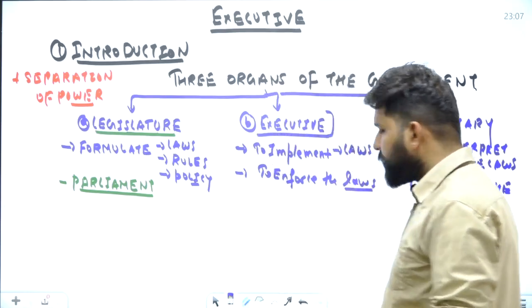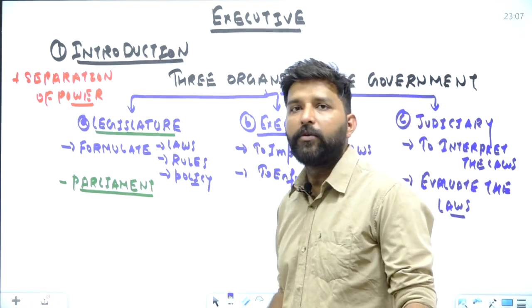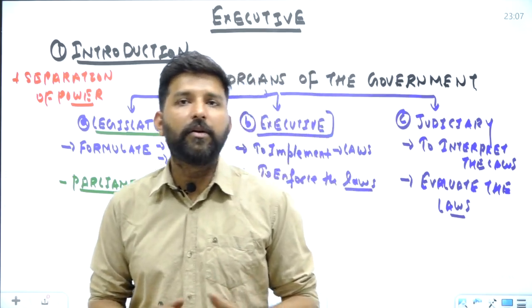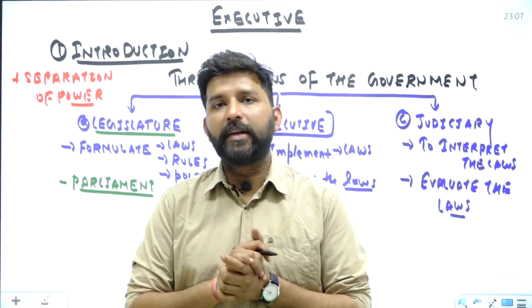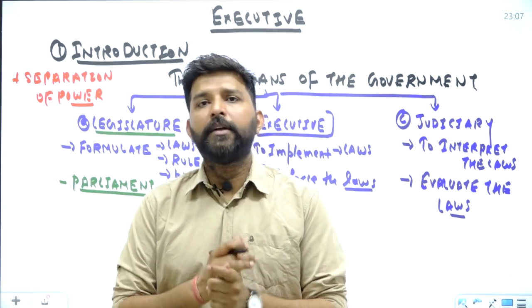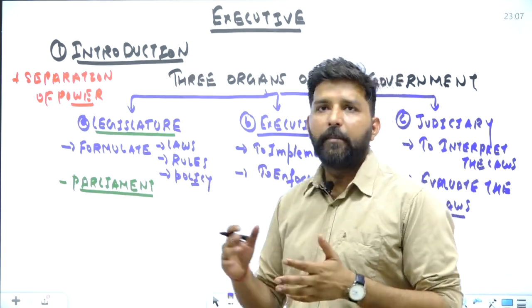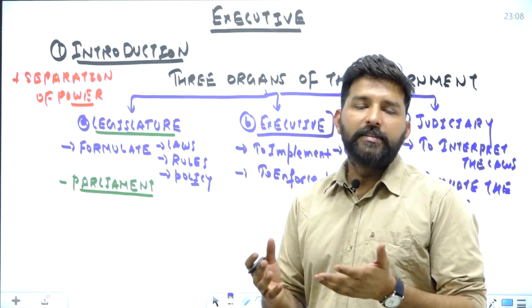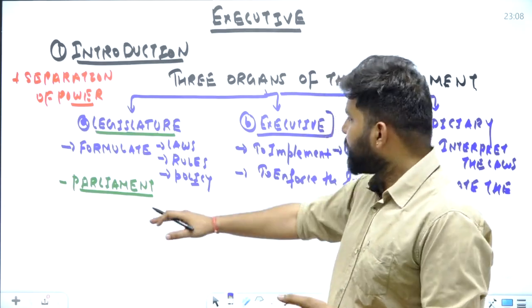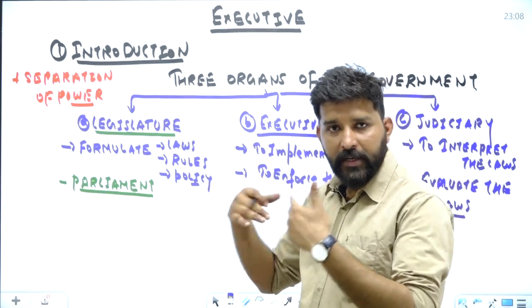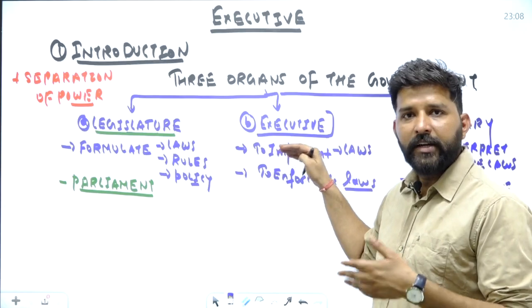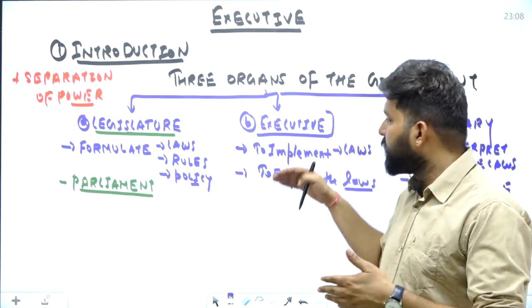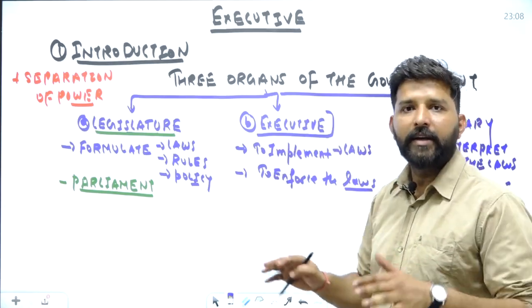For example, in Indian judiciary, if you look at the Supreme Court or the High Court, they are given the power to interpret the laws or to evaluate the laws. Now, to understand these three powers, I will give you an example. Suppose that the legislature or the parliament makes a law for the citizens of India, and after it gets passed by both the houses, it reaches the president for signature and approval. After the approval of the president, it will be enforced in the entire country.